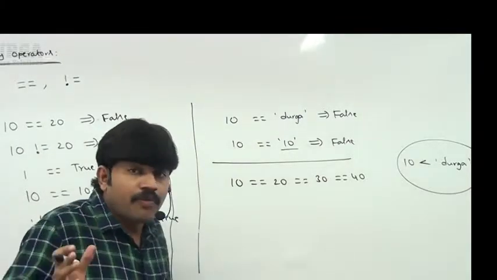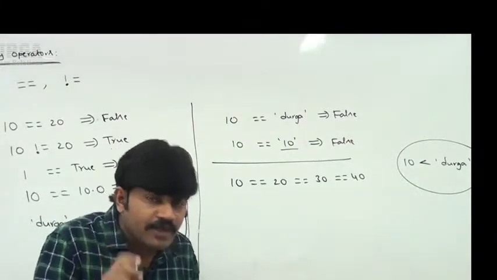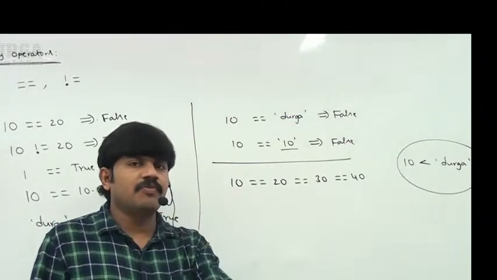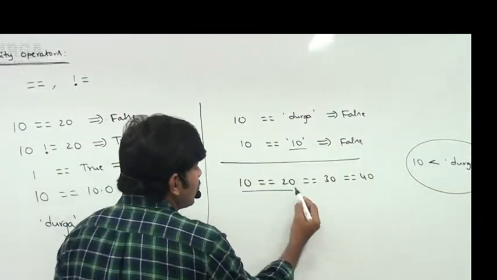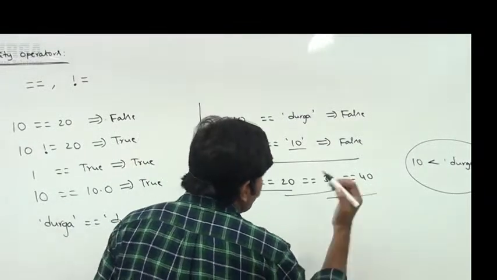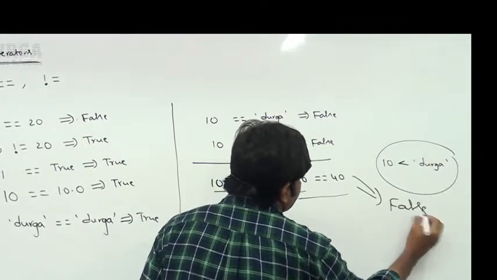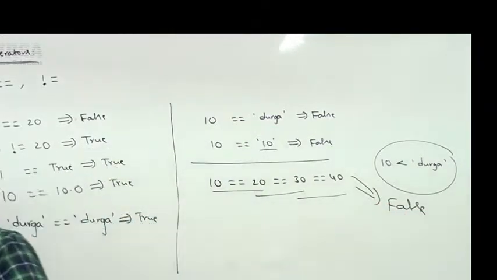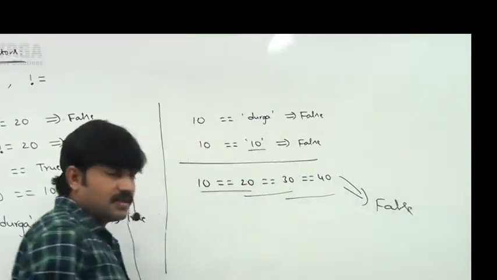Remember, if all comparisons return true, the result is true. If at least one comparison returns false, the result is always false. Here it is false, so obviously the answer we are going to get is false only. Remember this one. What is the answer we are going to get? False itself is the answer.